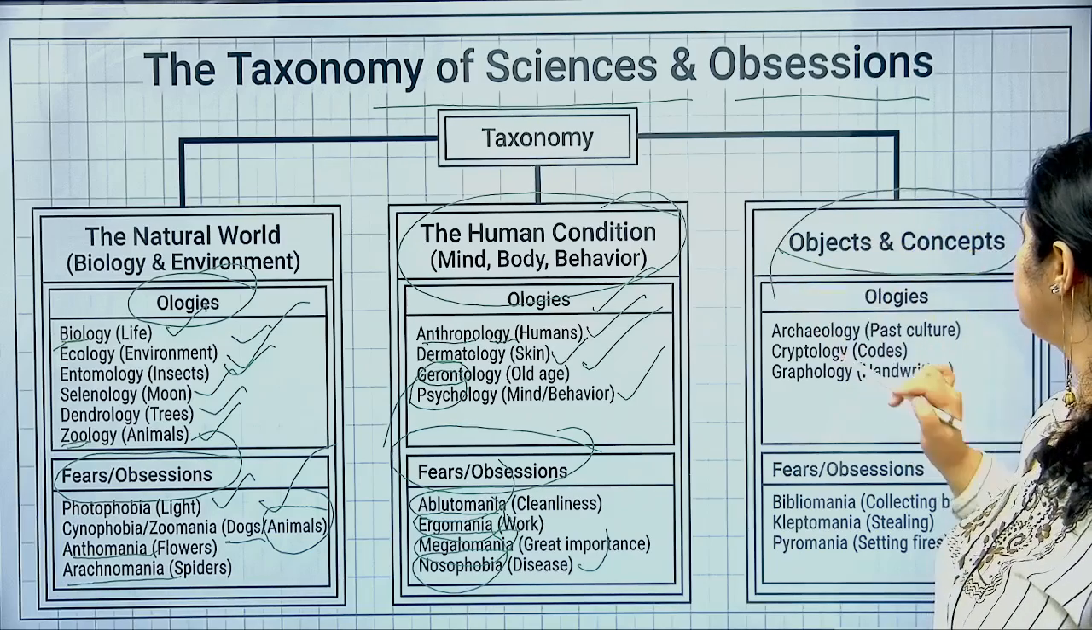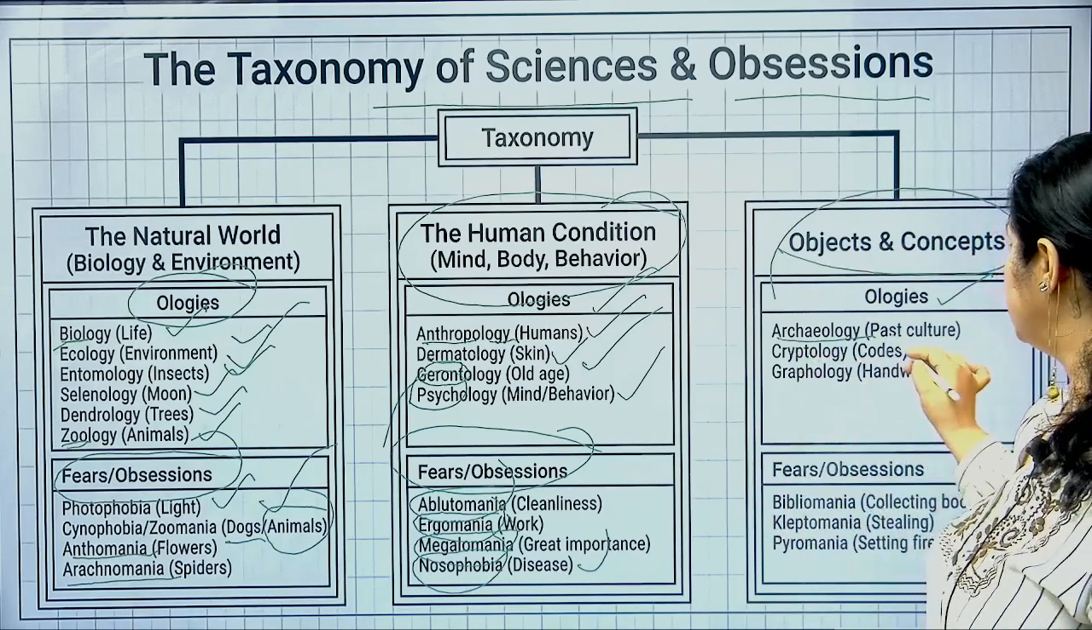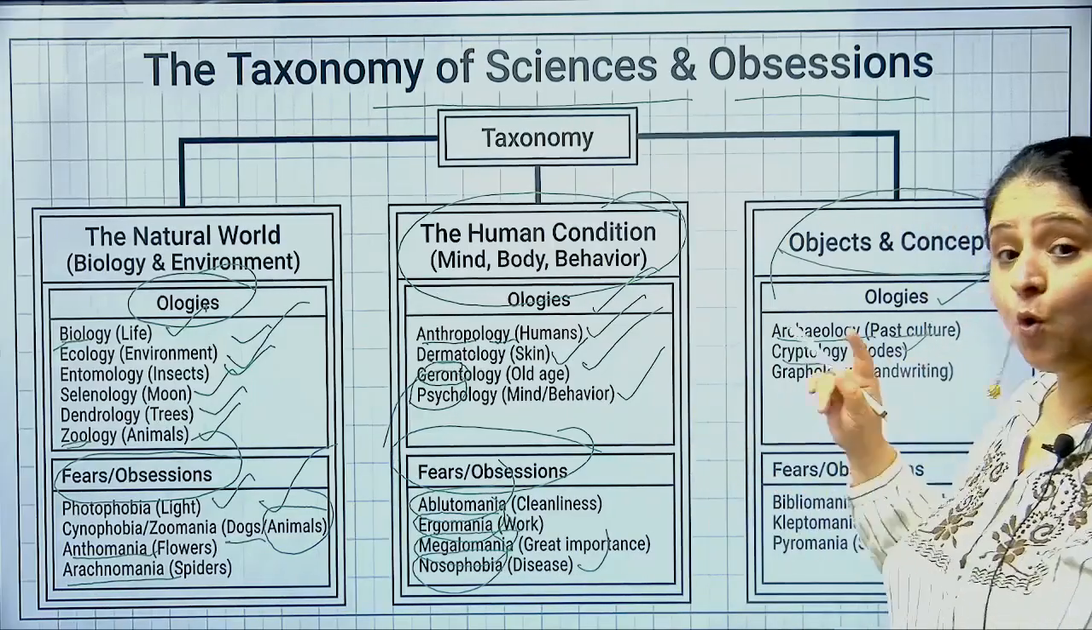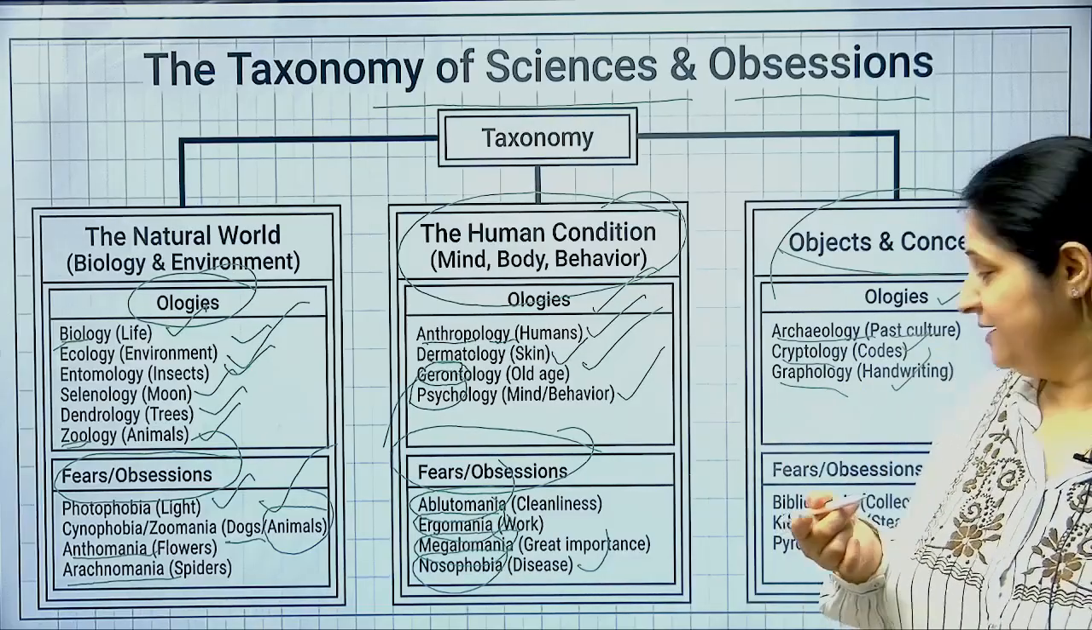Now we'll talk about some objects and concepts, and ology is related to them. So we say archaeology. Archaeology is the study of past culture, you know. Cryptology is the study of codes, you know. And graphology is the study of handwriting, right.